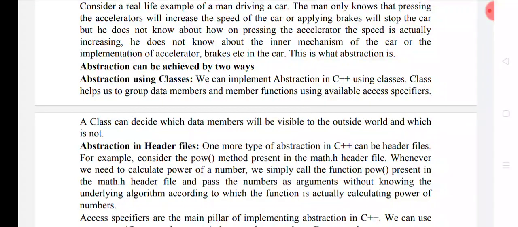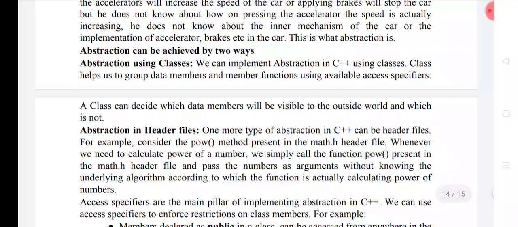Consider an example of a car also. Applying the brakes will stop the car, but how it is going to do that, or how it is going to process that, is hidden from the driver of the car, but it will perform the application of brakes.